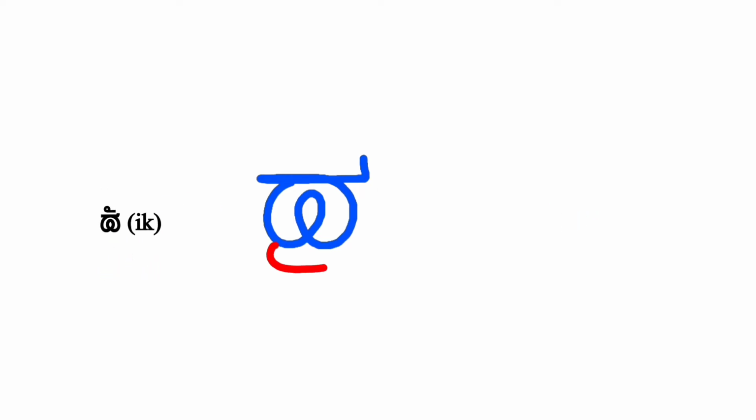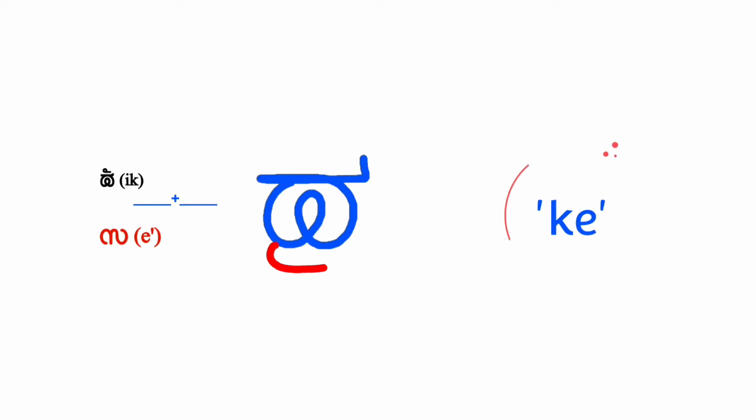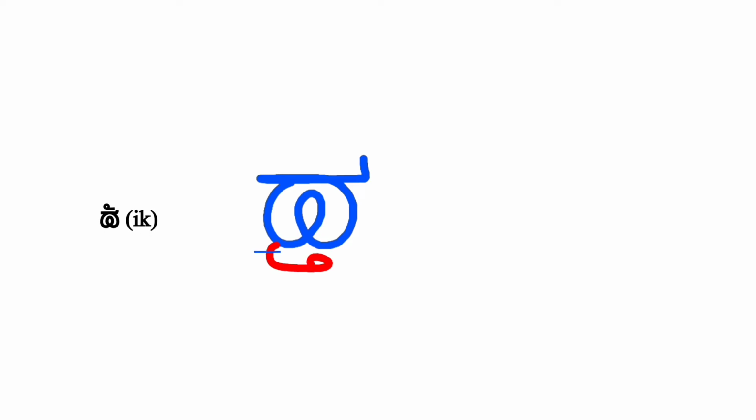For adding a sound, the bottom hook starts from the left bottom of the letter and moves towards the right. It is curled at the end for a symbol.